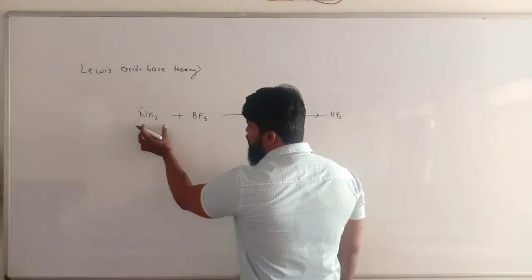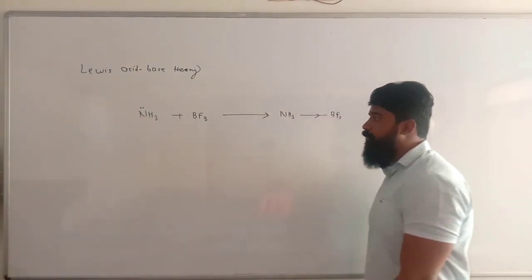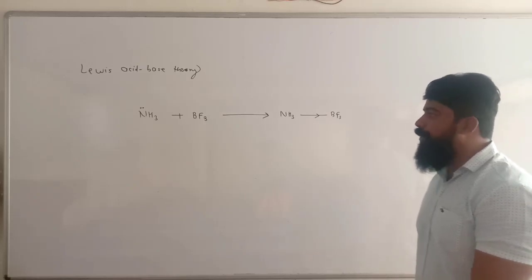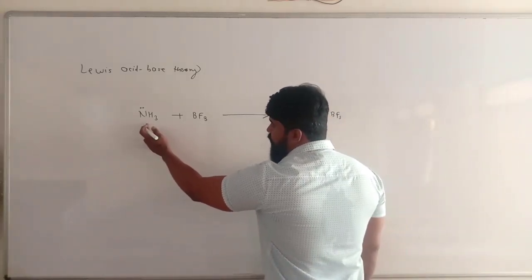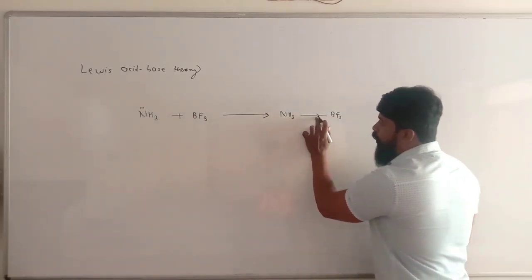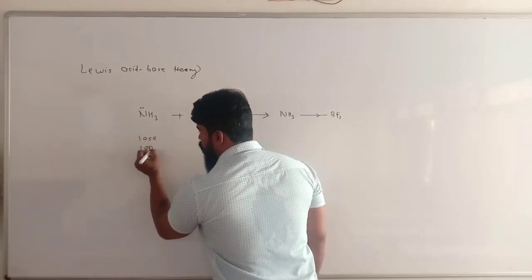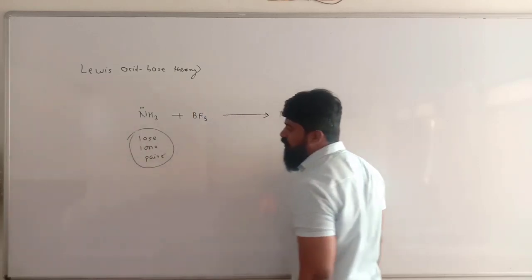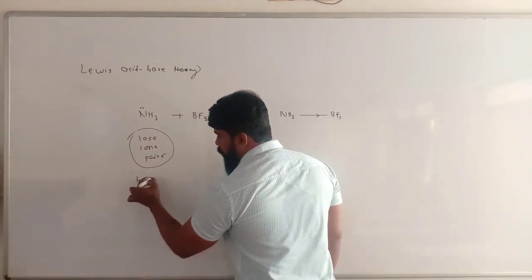In this example, NH3 is the species with a lone pair of electrons at nitrogen. So nitrogen in ammonia has a lone pair of electrons, while boron in BF3 is an electron deficient species. So what happens? Nitrogen gives a lone pair of electrons to boron to form a coordinate bond. So nitrogen has the ability to lose a lone pair of electrons. The substance which can donate the lone pair of electrons is called a base.